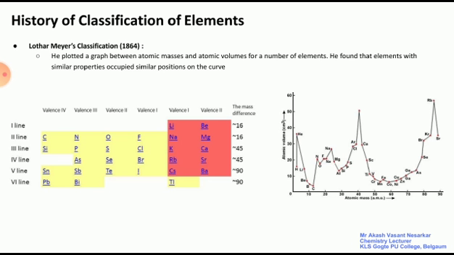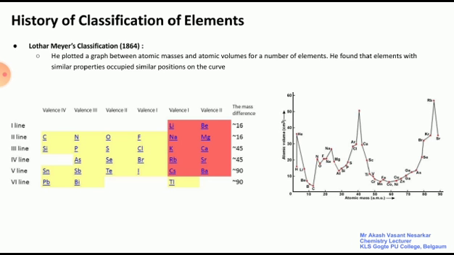Defects. So these are the defects of Mendeleev's periodic table. The position of hydrogen is not fixed. Also, no separate positions are given to the isotopes. The order of increasing atomic masses is not strictly followed in the arrangement of the elements. So some elements do not follow the arrangement order of increasing atomic masses. Some elements are not followed by Mendeleev's periodic law, but this law holds good to the maximum level.